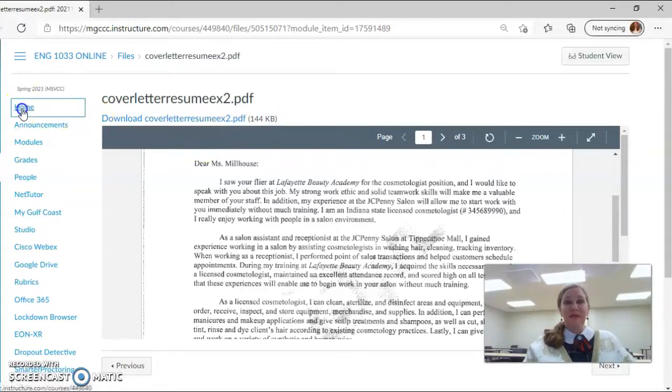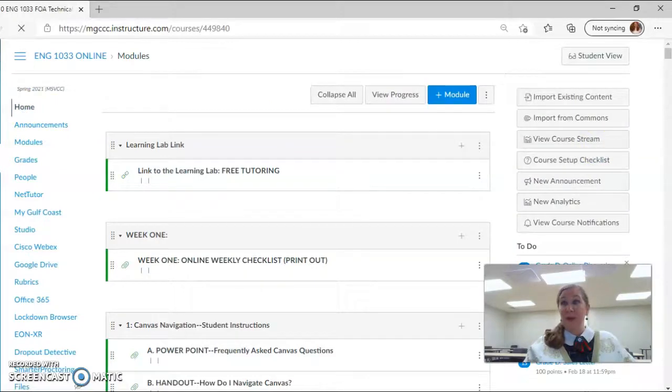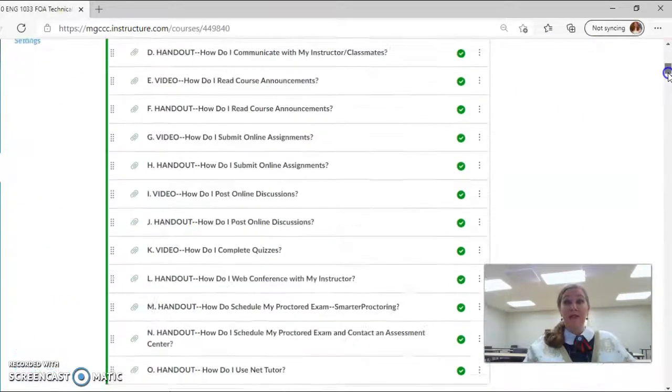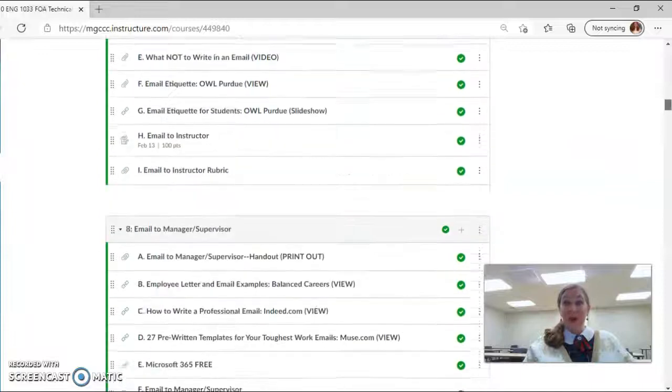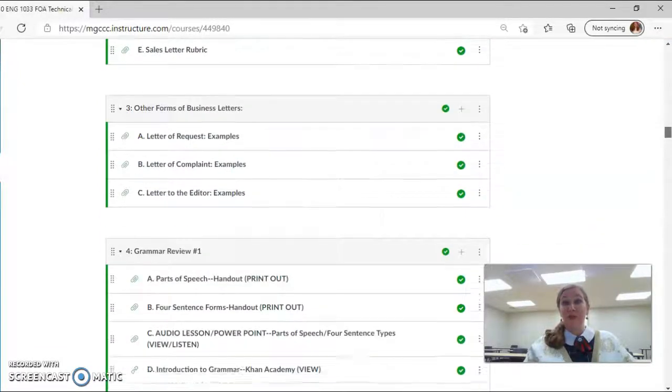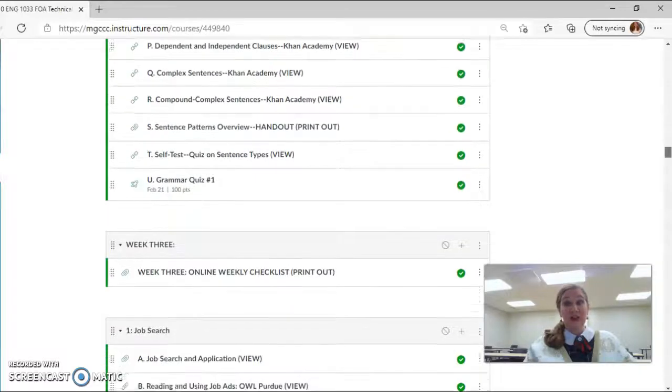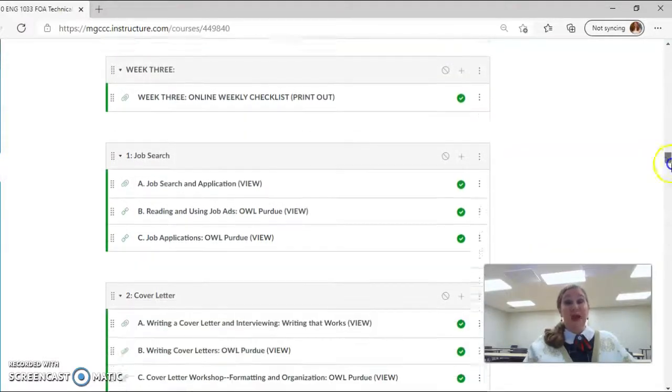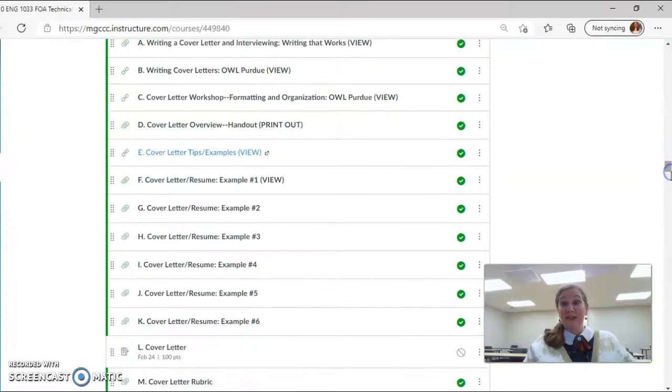Use these examples, again, kind of as a guide of how you can set up your own cover page. But as I mentioned, for all of those examples, you can see not just their cover letters, but if you keep scrolling, it's going to actually show you the resumes as well, okay? So you may want to look at those for the resume section as well. And when you submit your cover letter, you can submit it as a Microsoft Word document or a Google Docs into our submission, which is letter L, okay?